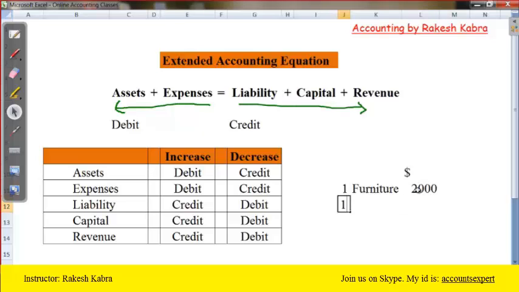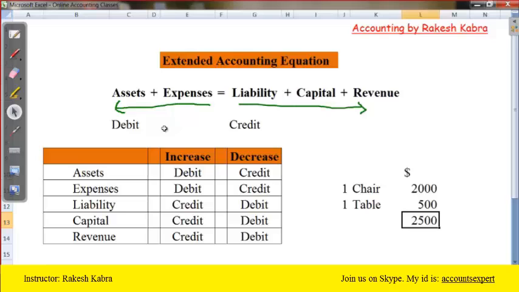Now you bought one more furniture, suppose a table, and one chair you bought earlier. Suppose the table's value is $500. Now what is the total value? This 2500 is the total furniture you have in the business.